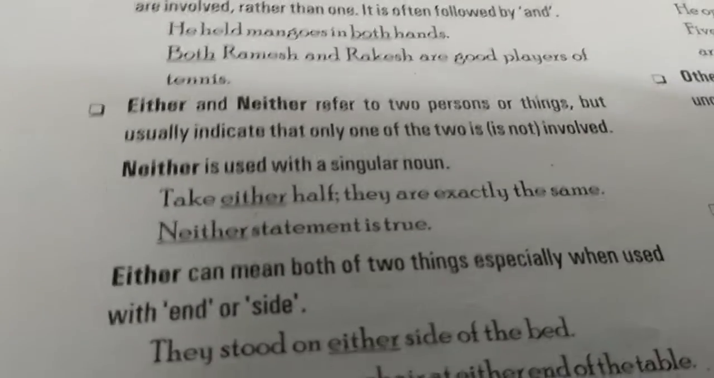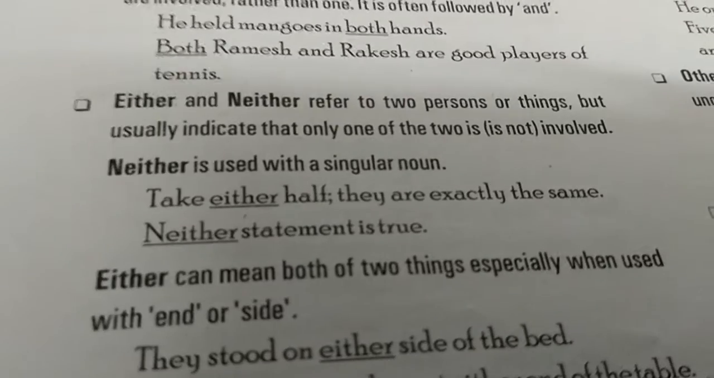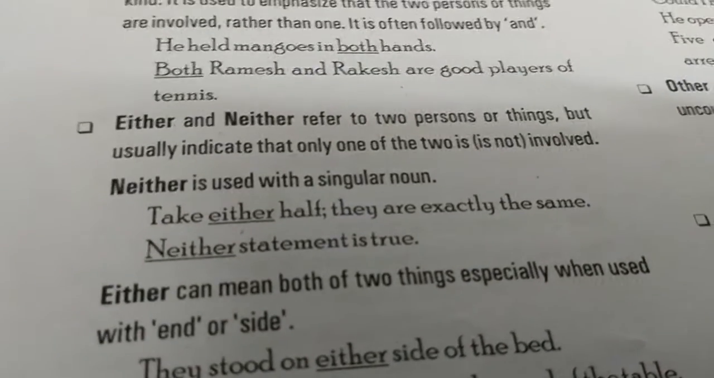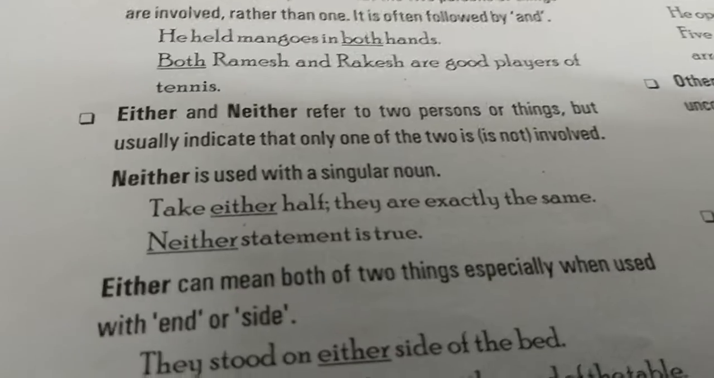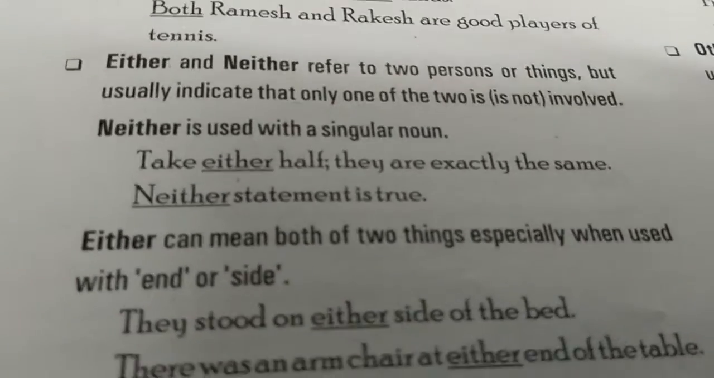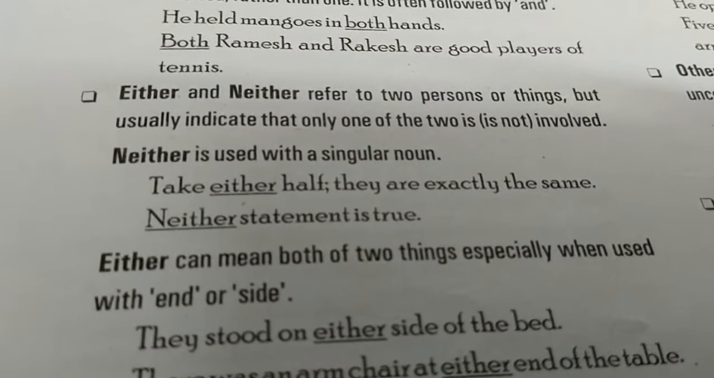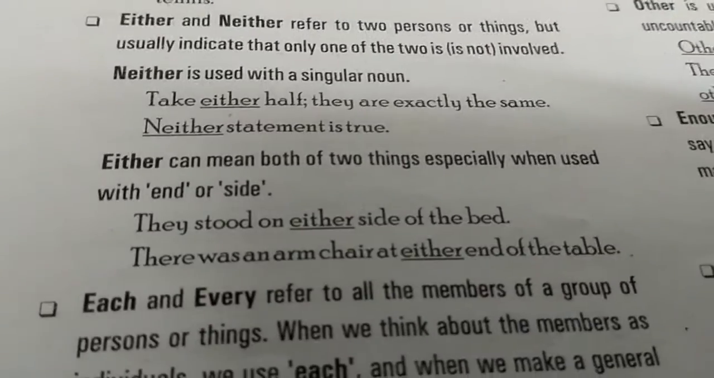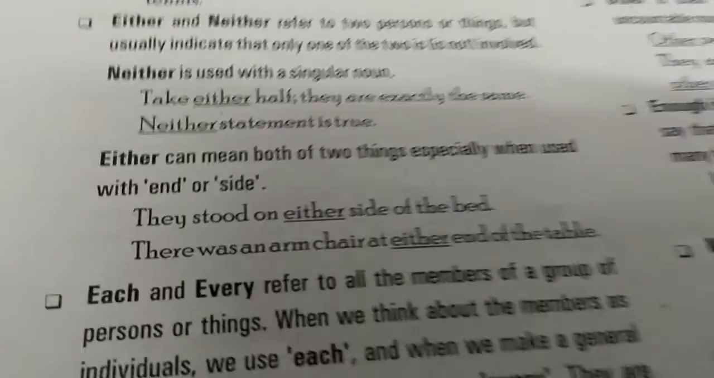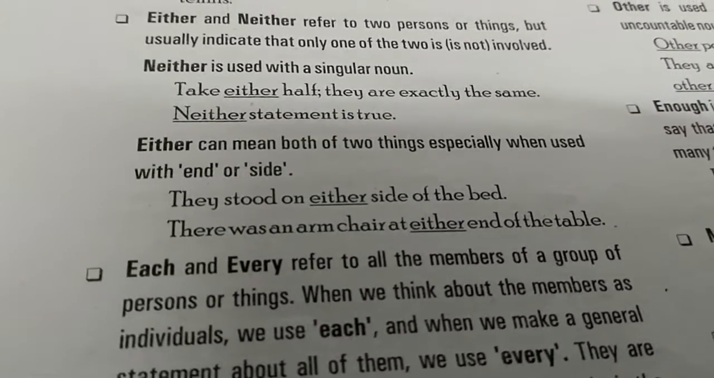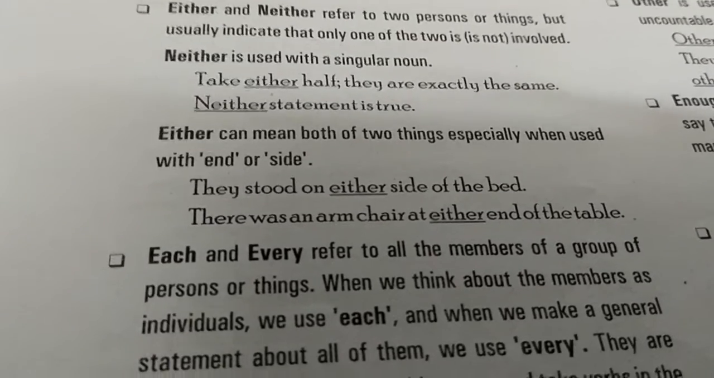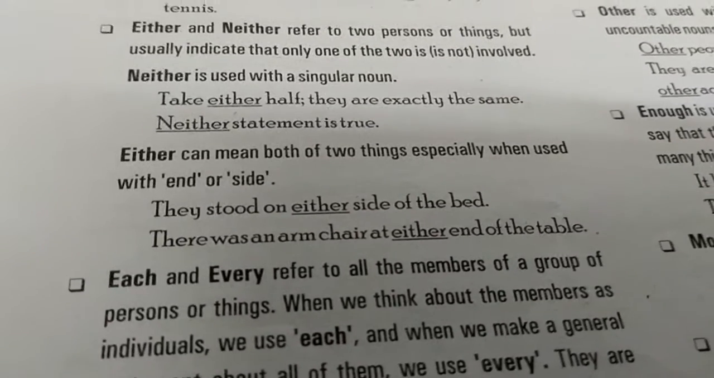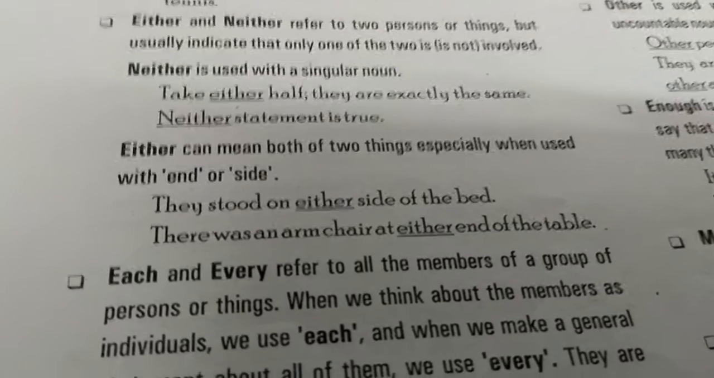Same thing goes with neither in the negative sense. See, take either half, they are exactly the same. Either half means any of the two. Neither statement is true. That means none of the two statements is true. Either can mean both of two things, especially when used with "and" or "side". They stood on either side of the bed. That means both the two things, both the two sides of it.